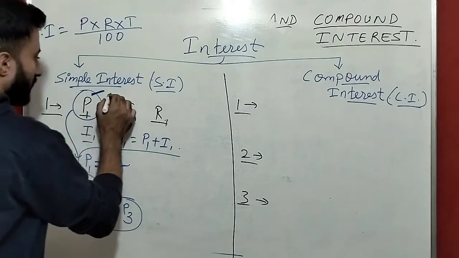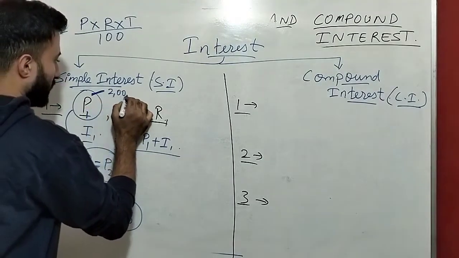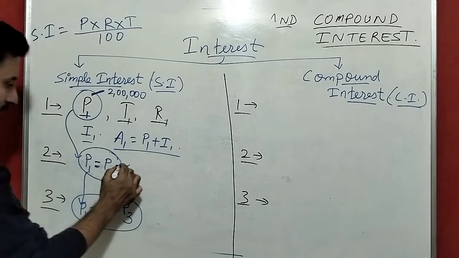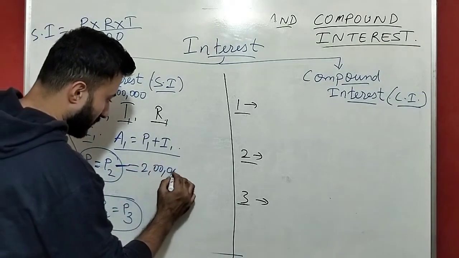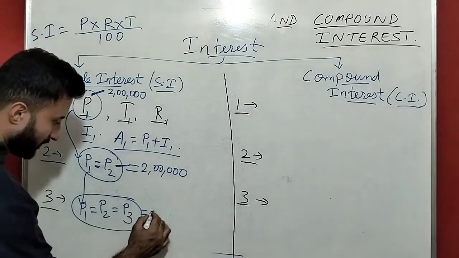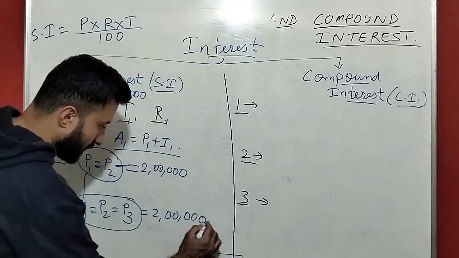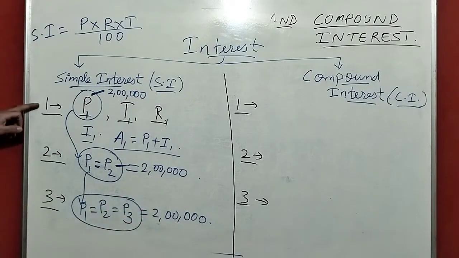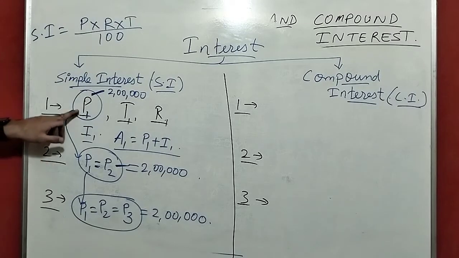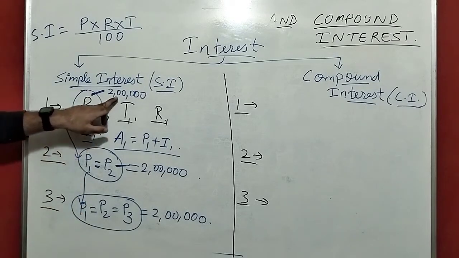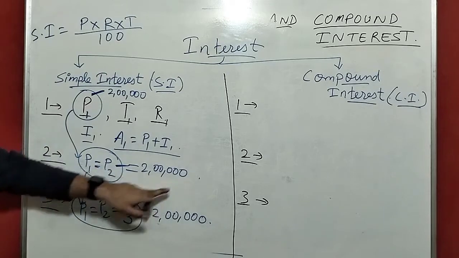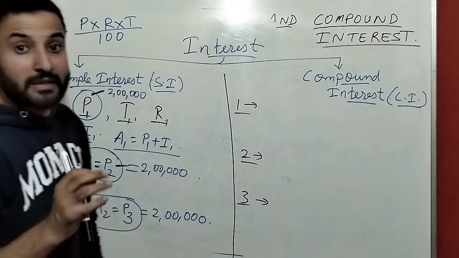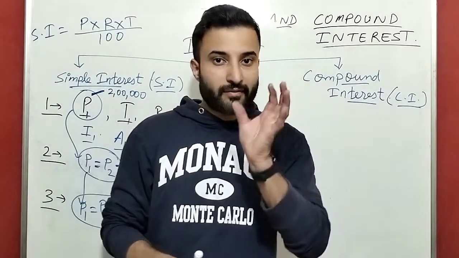Suppose you took 2 lakh rupees for the first year, the principal is 2 lakh rupees. Second year the principal will be same, 2 lakh rupees. The third year principal will be same, 2 lakh rupees. So this is simple interest. What we understand from simple interest is that each and every year the principal remains same. The principal for first year is 2 lakh, second year is same 2 lakh, third year is same 2 lakh. This is the simple interest.